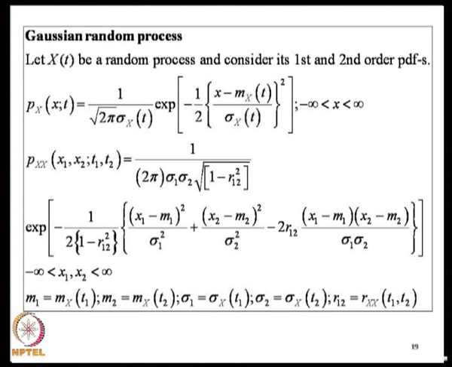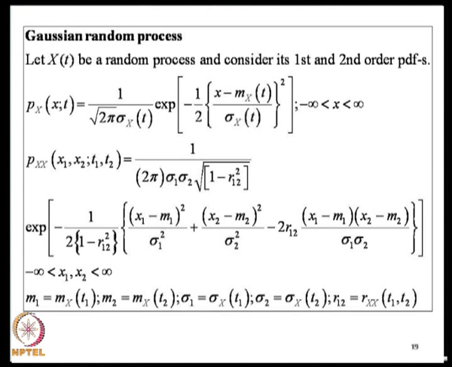As an example, we will consider what is meant by a Gaussian random process. We know what is a Gaussian random variable. We know what it means when we say that 2 random variables are Gaussian. When we say n random variables are Gaussian, that can also be specified. So, let us consider a random process x of t and consider its first and second order probability density functions.